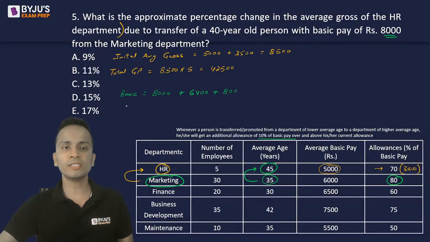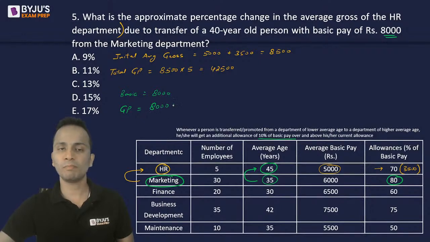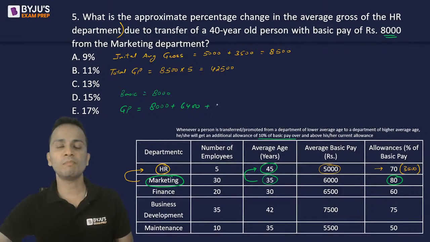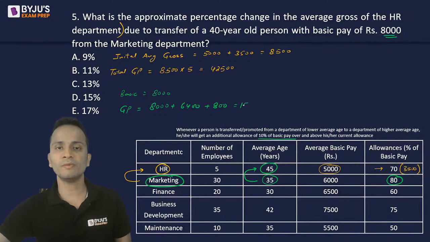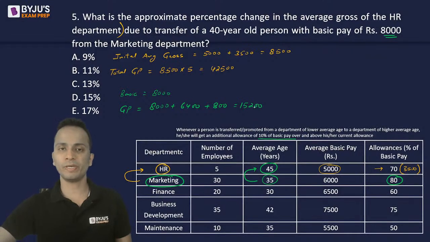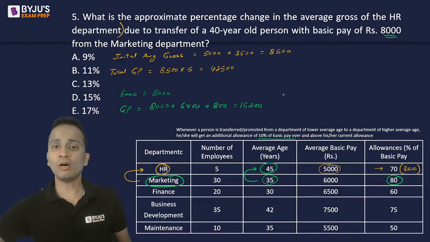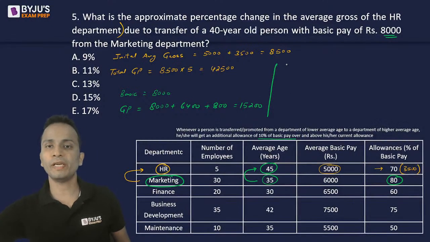So his gross pay will be, इसका basic कितना था? 8,000, right? So his gross pay will be 8,000 plus 6,400, which was his current allowance, plus 800, the additional allowance. So 8,000 and 6,400 is 14,400, plus 800, 15,200 will be his gross pay. Okay. So now the new total gross pay.